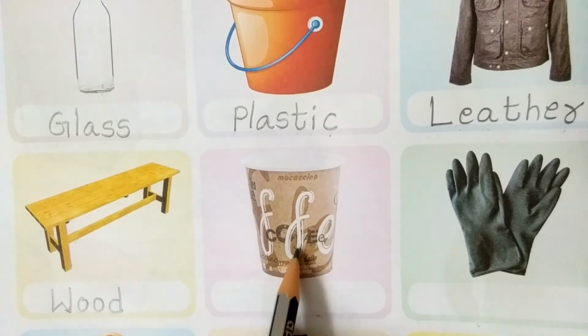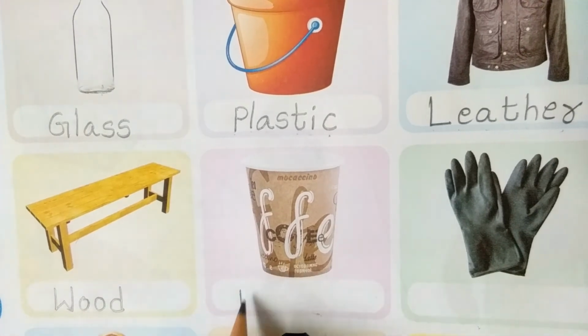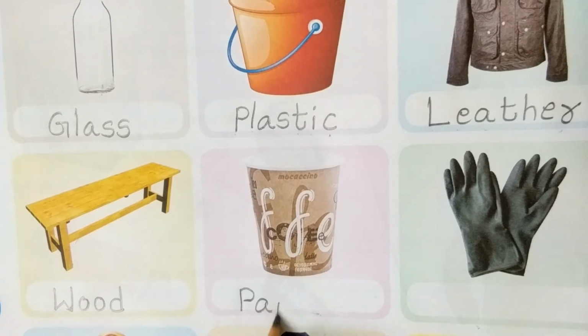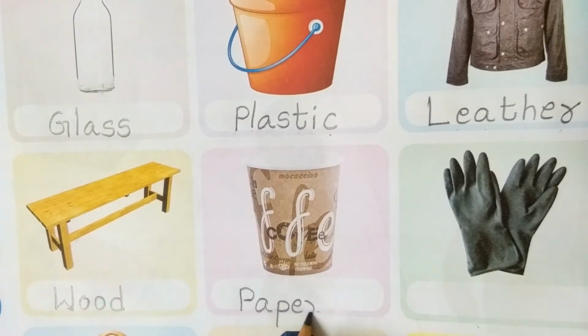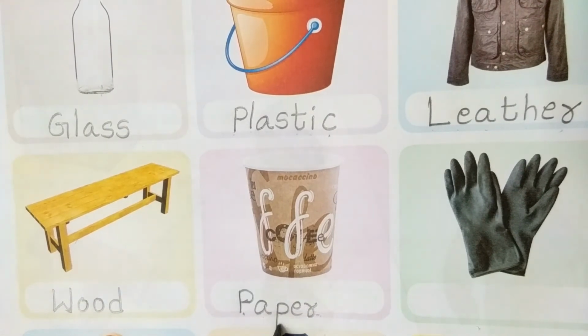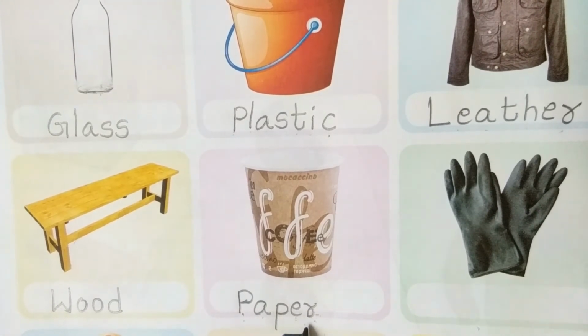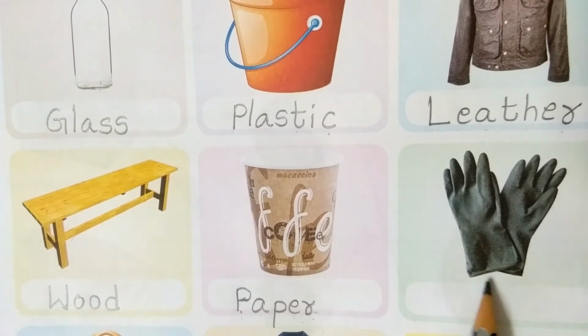And it is made up of which material, children? Paper. So finally it is a paper glass. Write down P A P E R, paper.